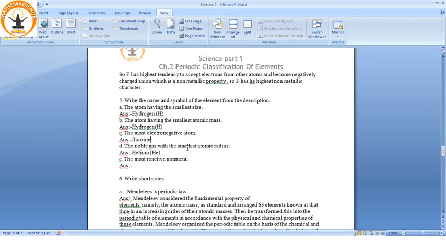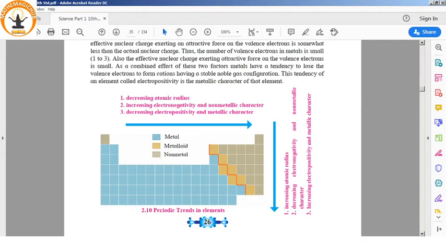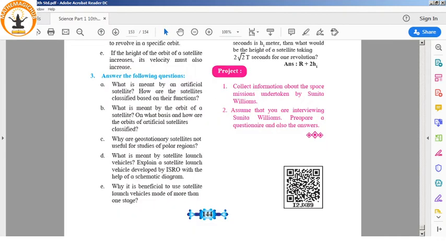The noble gas with the smallest atomic radius. See, helium is the one out of this that goes into the noble gas group, and it has the smallest atomic radius, because there are only, if we go to the table again, helium, where is helium?